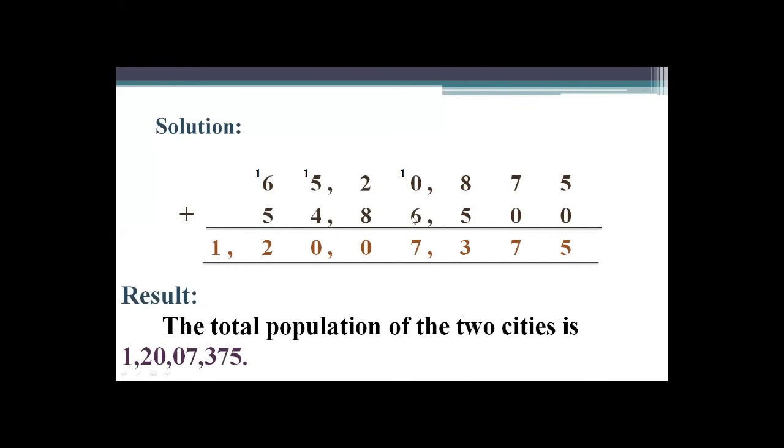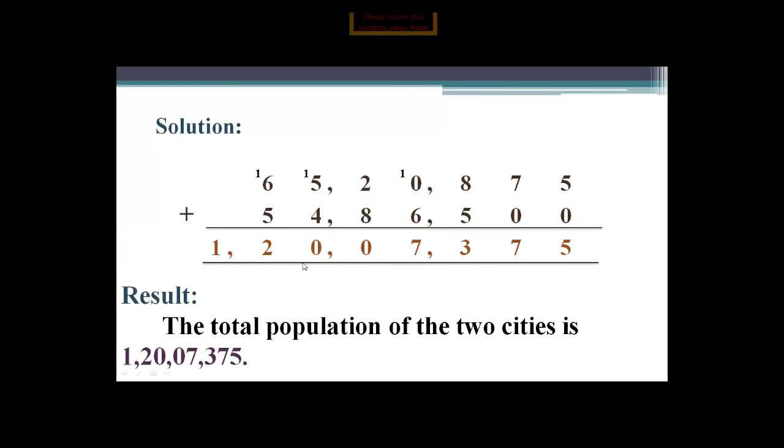This is written in Pakistani form. How do you identify Pakistani form? In Pakistani form, an 8 digit number, 1, 2, 3, 4, 5, 6, 7, 8, is read as 1 crore 20 lakhs 7,375.